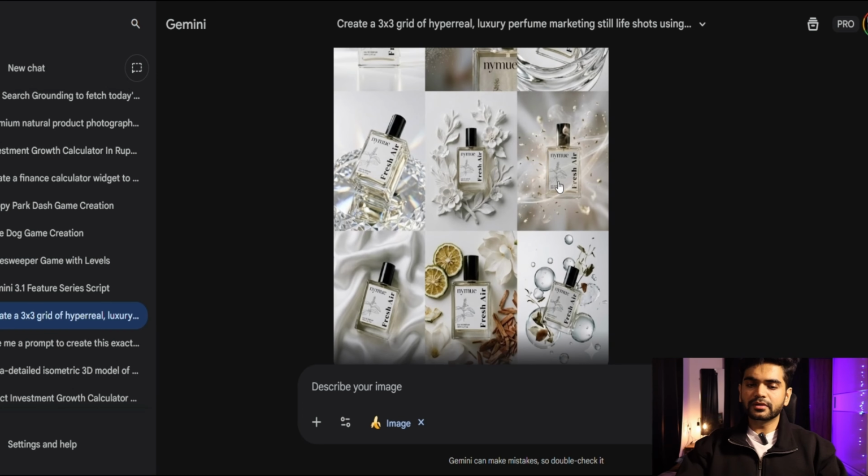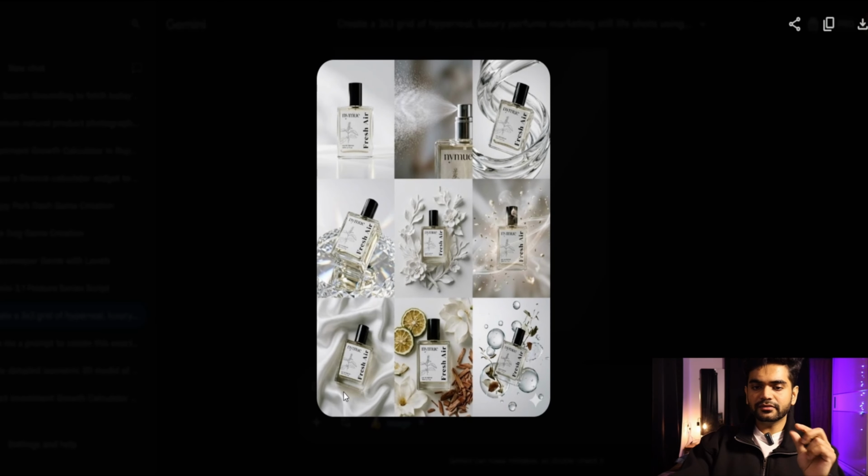The result is pretty good. Every shot has a different mood and a different kind of feel to it, and it is perfect for anyone who wants to market their product or run ads on them.